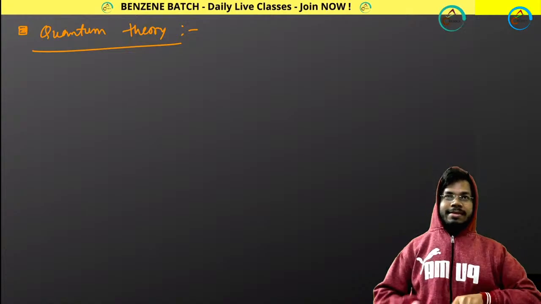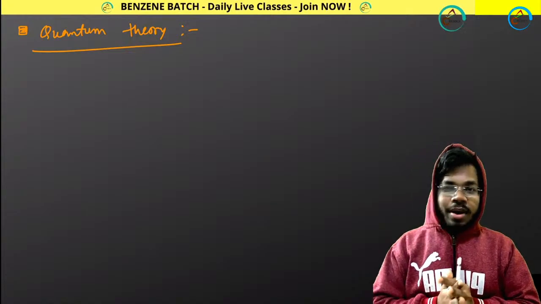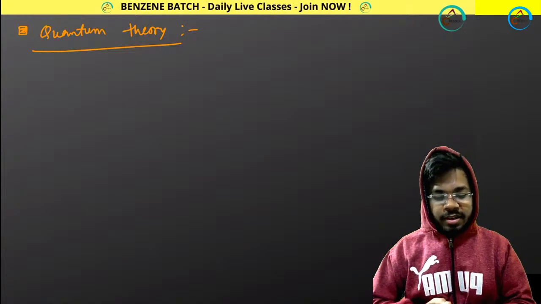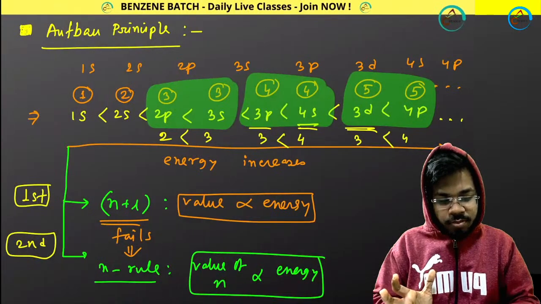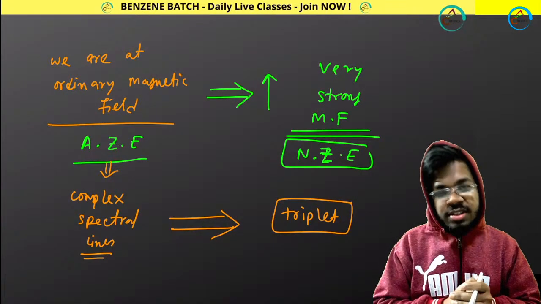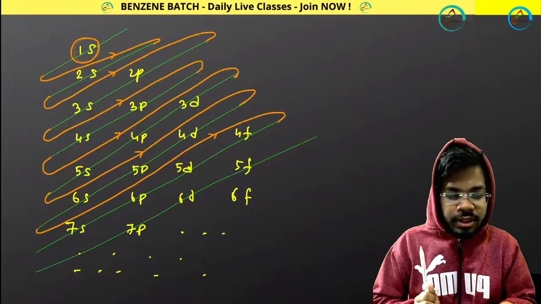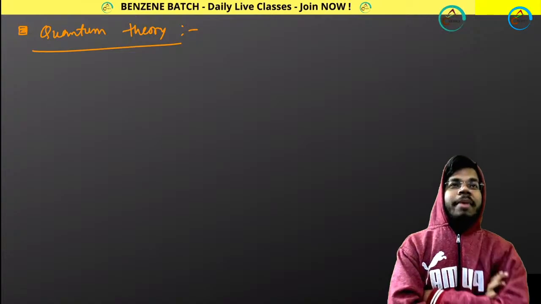Good morning. So in this class, I'll be talking about quantum theory, or the evolution of quantum theory. In the last class, we talked about the Aufbau principle, vector atomic models, Zeeman effect, anomalous Zeeman effect. Everything we talked about. Now, in this class, I'll be starting quantum theory, especially quantum mechanics.